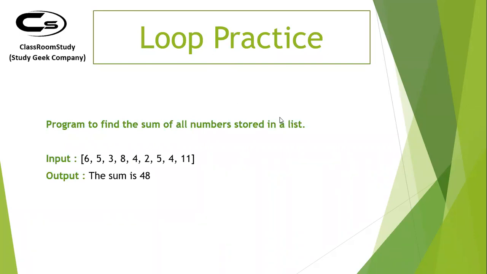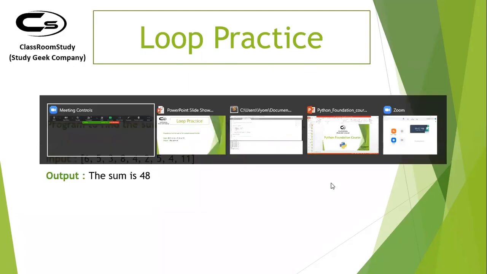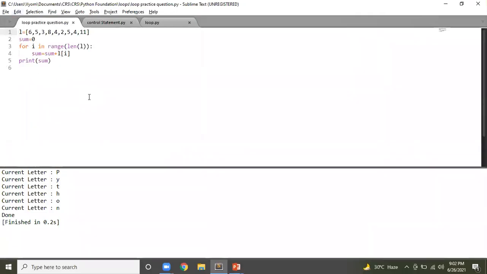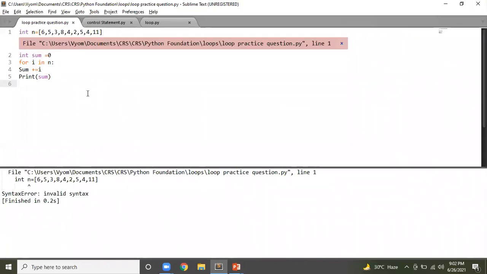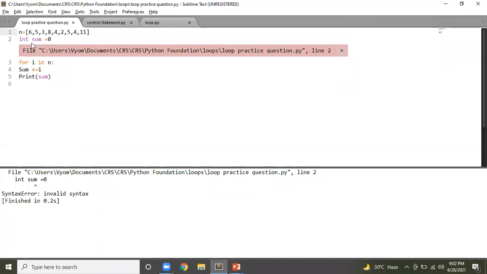I have received one answer. I'm copying it and let's see if this is correct. So this is the answer that I have received. Let me try and run this. So it says there is some syntactical error in this, and the error is, you don't have to specify the data type in case of Python. It's a type inferred programming language. So it takes the type automatically. Okay.